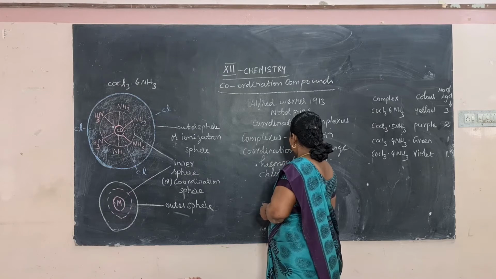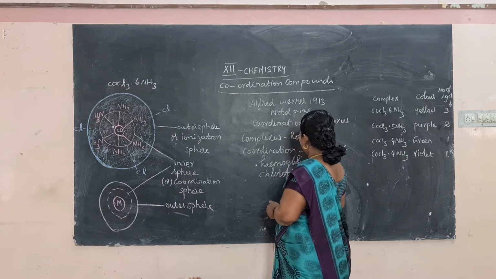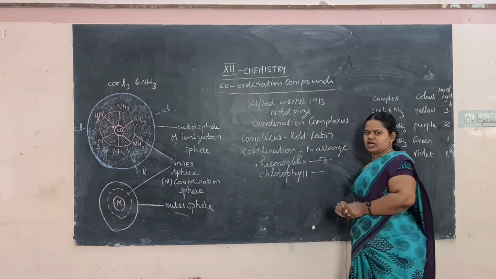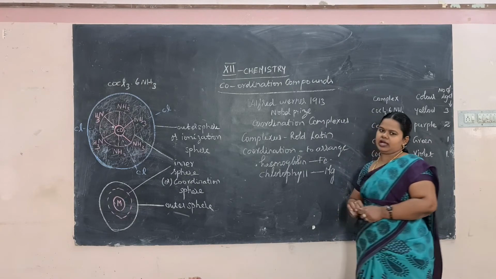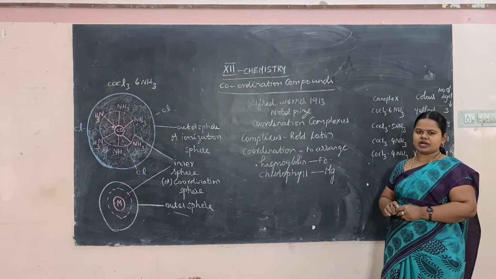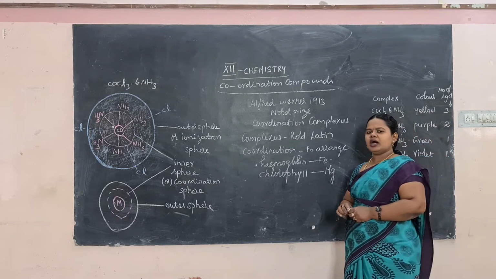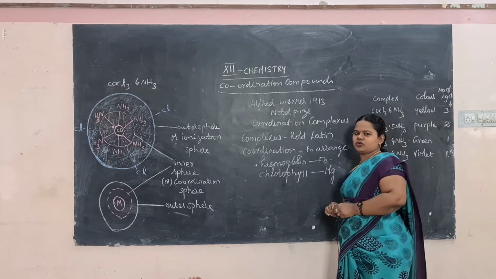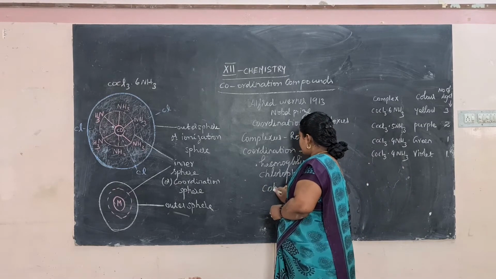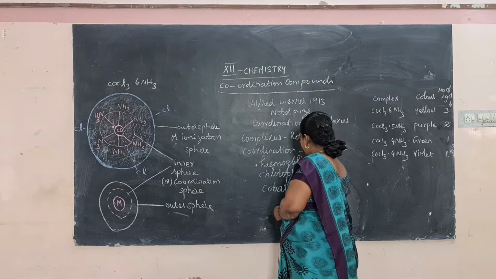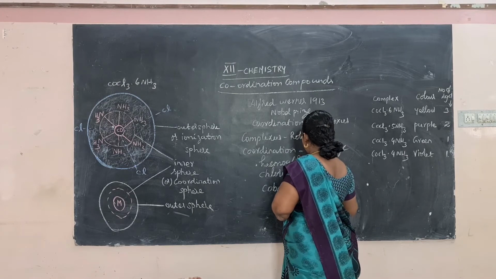It is an important pigment that is used for the green coloration. In that, magnesium is an important ion that forms a coordination compound. Then our important vitamin, the protective vitamin cobalamin, contains cobalt. It is a coordination compound of cobalt, or the central metal ion in cobalamin is cobalt.